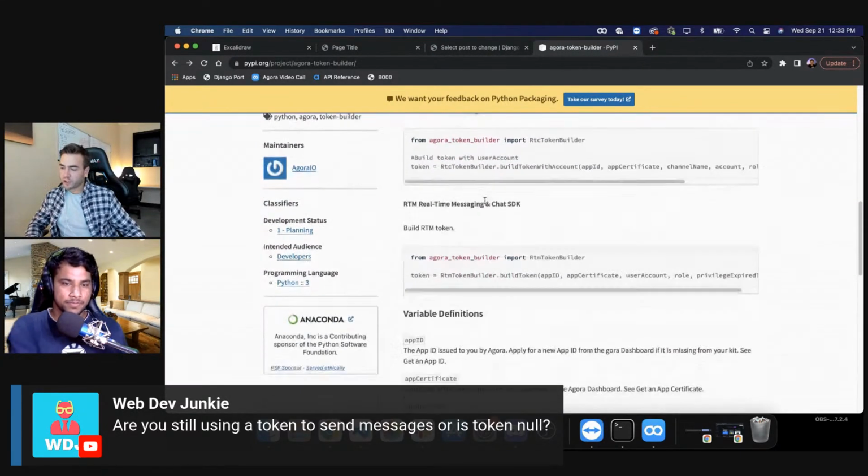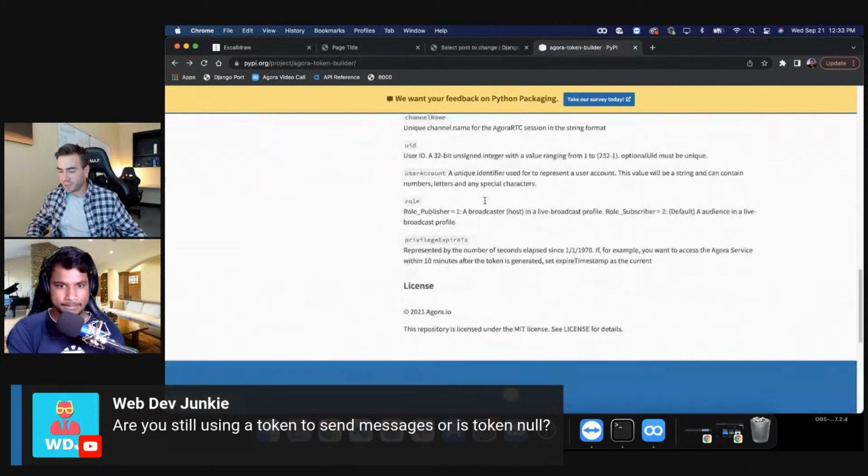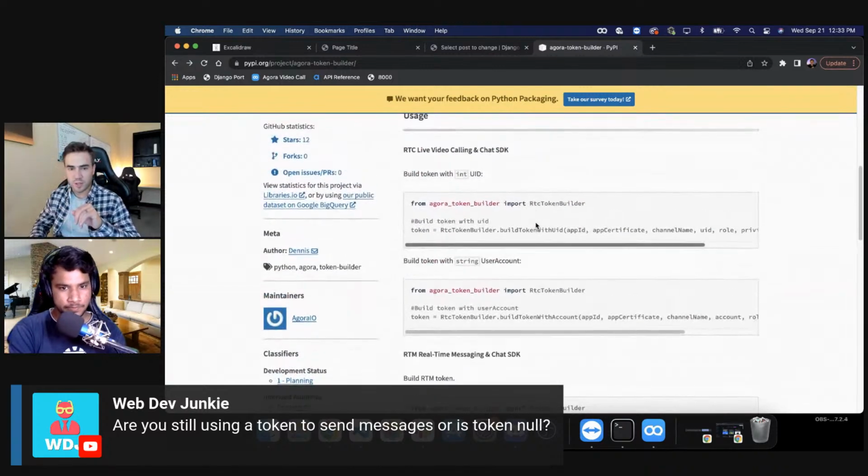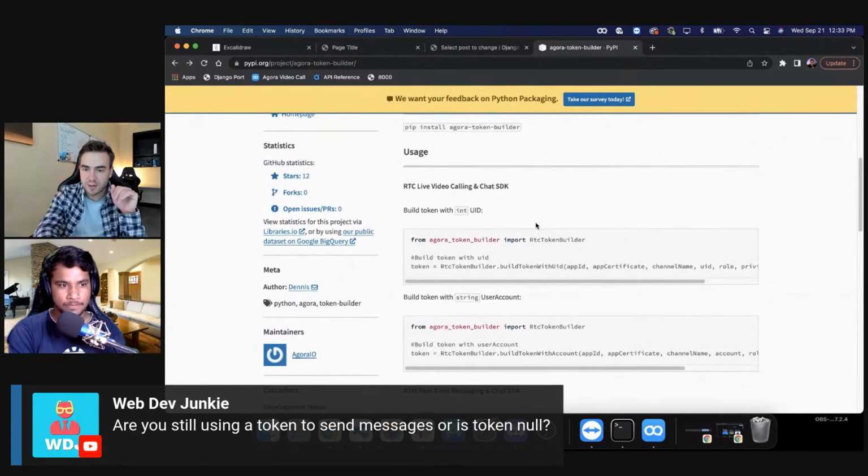Okay, so RTC token builder. This is basically all the functionality for it. We are using the RTM token builder. So do I have that even? RTM token builder. Okay, so let's start here. Let's try building out the token server. This might make sense. Why can't I send messages to your channel?